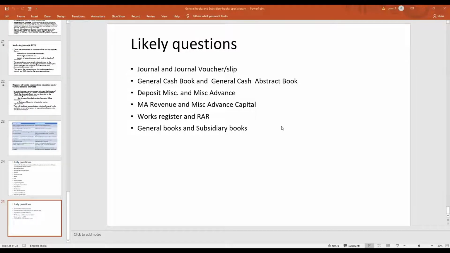So 8671 we saw. Not only that, deposit with Reserve Bank, all those things will be available. So the major heads are grouped into sectors. Those sector names are A, B, C, D, F, I, J, K, L, M, N, like that. Hope you understood that concept.